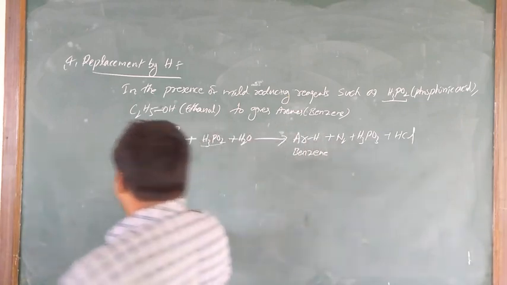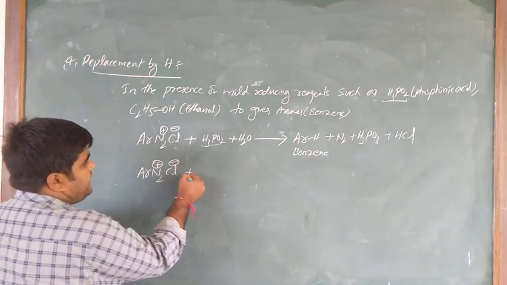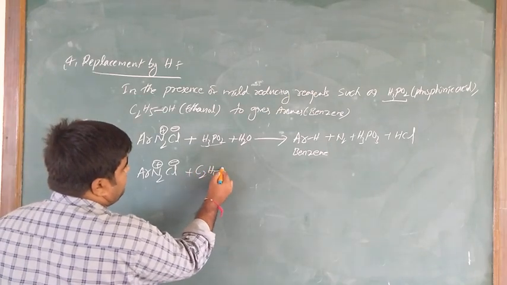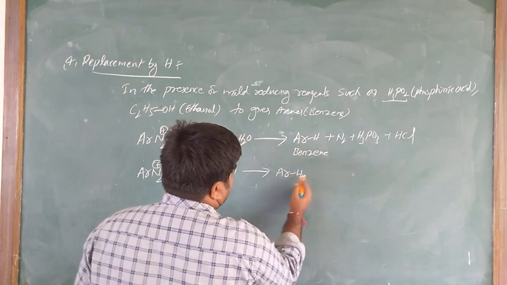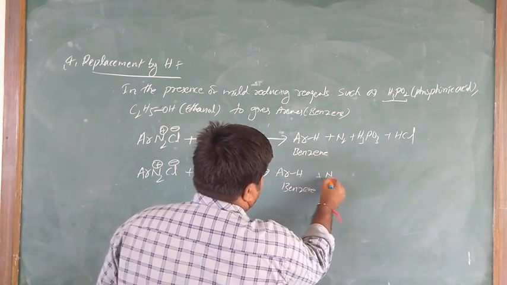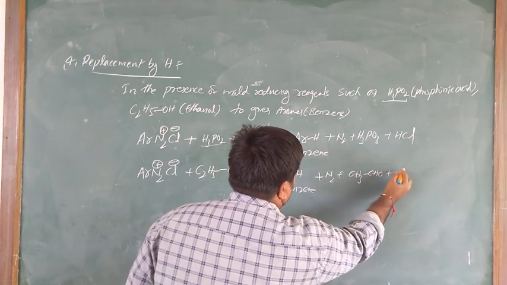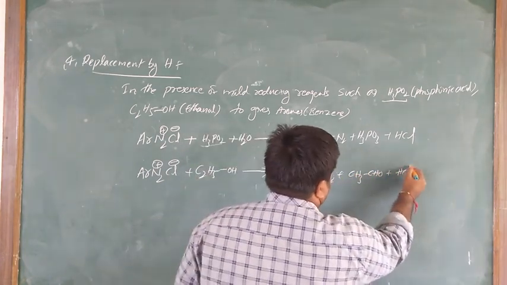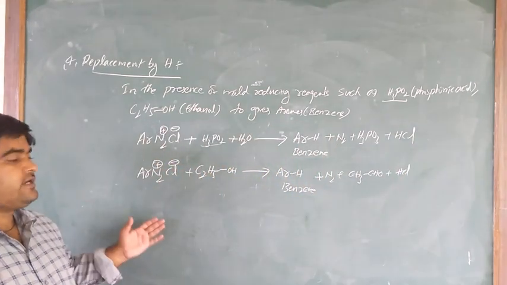Another equation: benzene diazonium chloride salt reacts with ethanol to produce the arene, that is benzene, plus nitrogen, plus ethanal, and hydrochloric acid. Is it clear what I am saying?